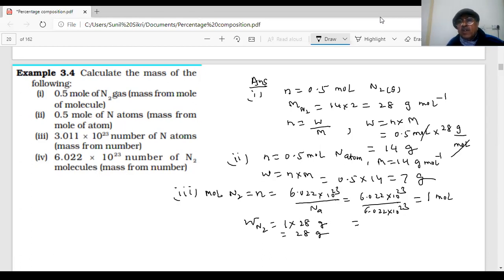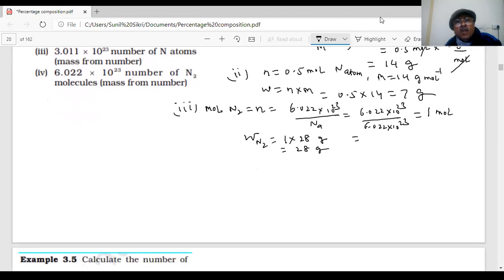The number of molecules is already given, 6.022 times 10 power 23. Mole is 1 mole. This is done now, no doubt here. Okay.